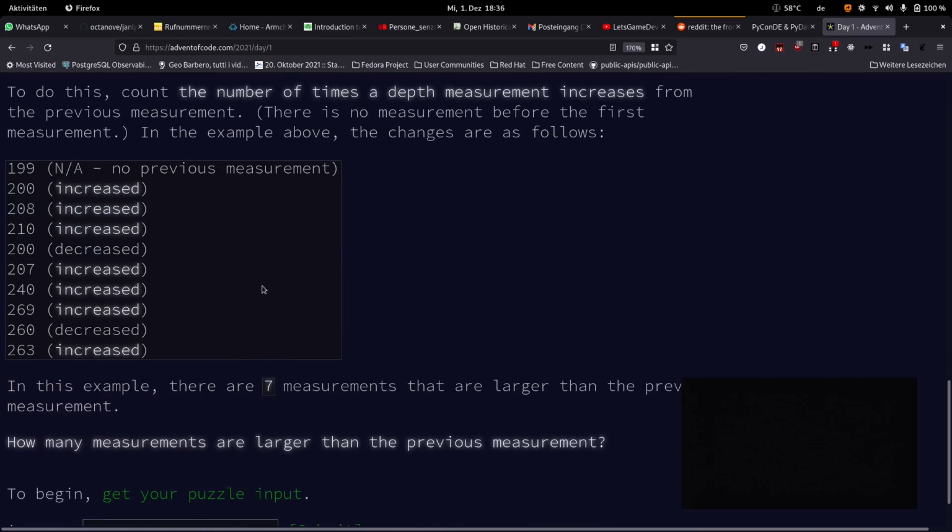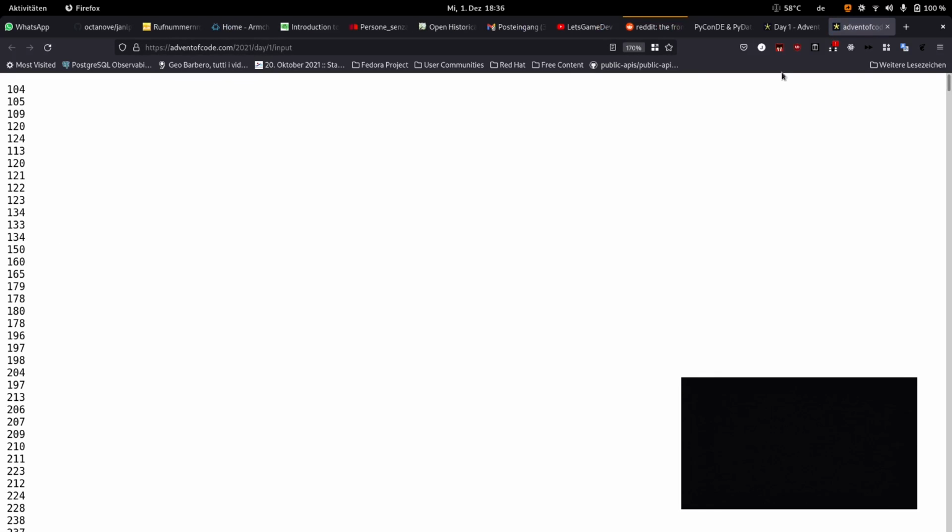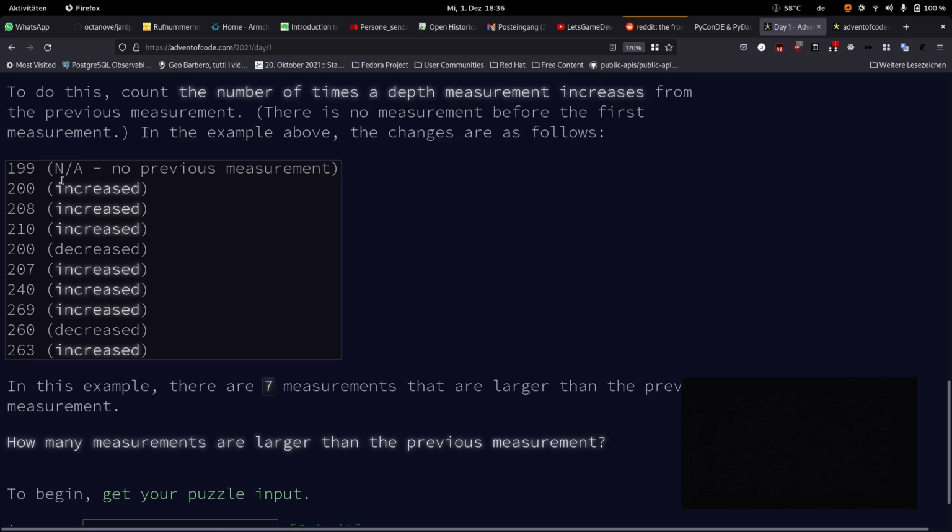But essentially, in this exercise, we have an input which consists of a long list of numbers. What we have to do is to check for every line of this file when the value is larger than the one in the previous line and count how many times it happens.